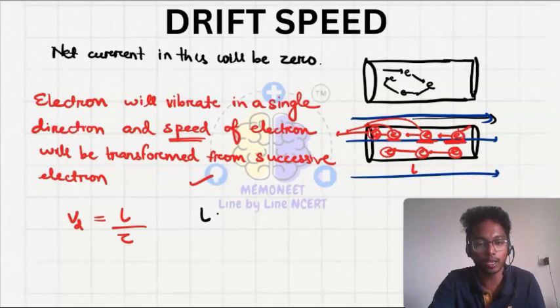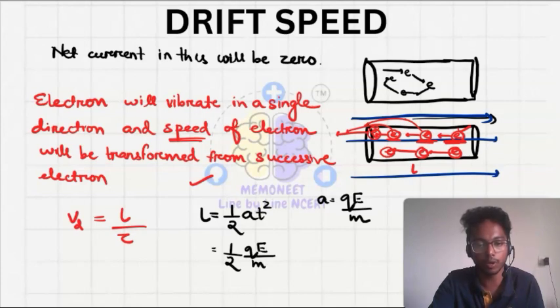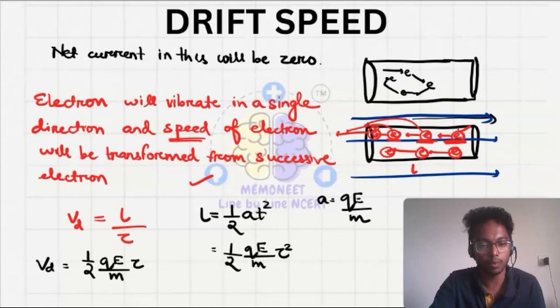So what is L here? L equals half a t square. What is a? a equals force, that is QE upon m, force upon mass. So we can put here half QE upon m tau square. OK, tau is the time here. So what I will write for the drift velocity is half QE upon m tau square upon tau. OK, so this is the drift velocity.